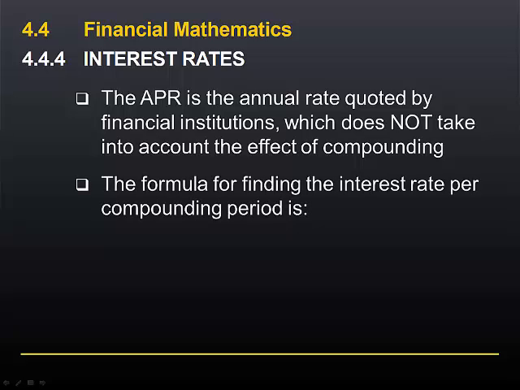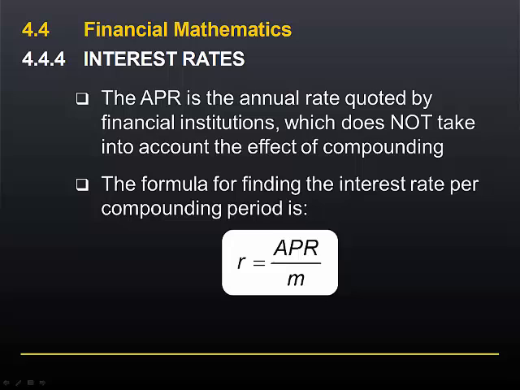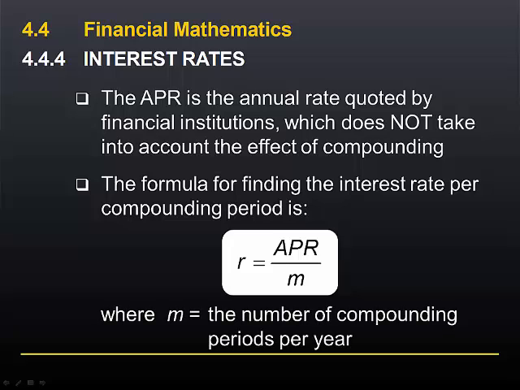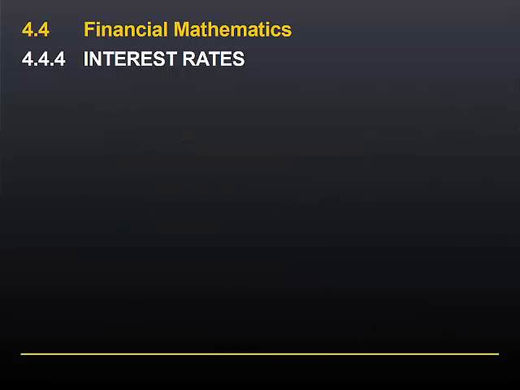If we are given the annual percentage rate, but we need to work out the interest rate per compounding period in order to use one of the time value of money formulas, we just divide the APR by M, where M is the number of compounding periods per year. We've been doing that a number of times in previous modules. So let's do a simple example of that.